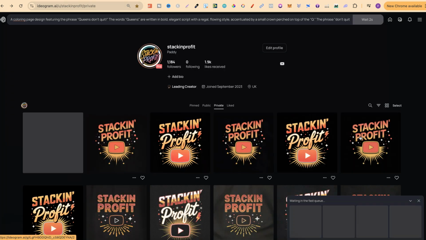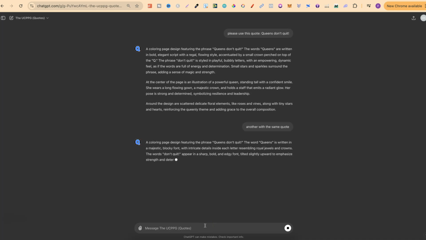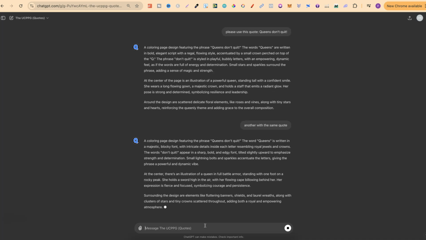We're going to click generate, and while that's doing that, we're simply going to come back over to the prompt generator and just put another with the same quote. Now what I'm doing here is practically fishing for a certain style. So I do this a few different times.